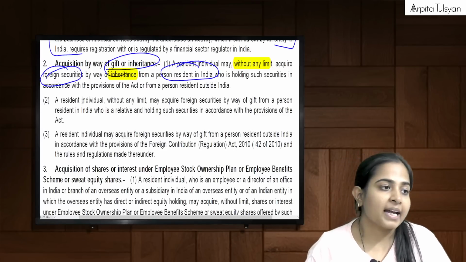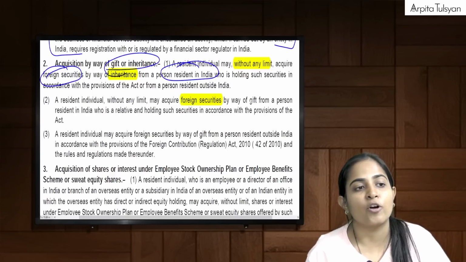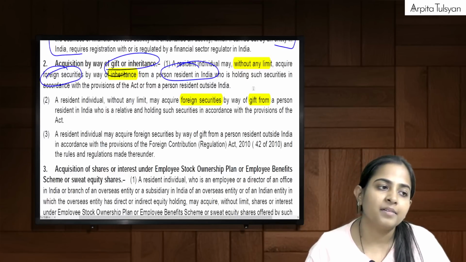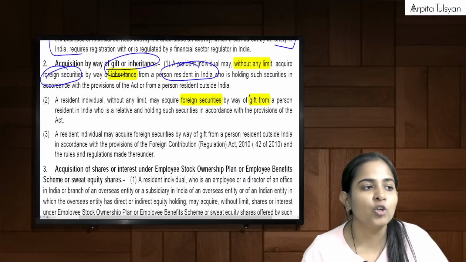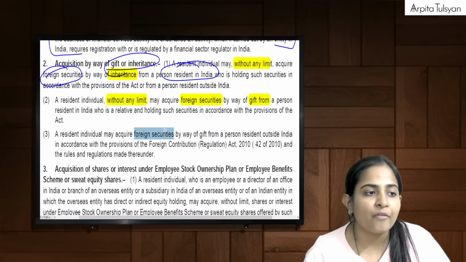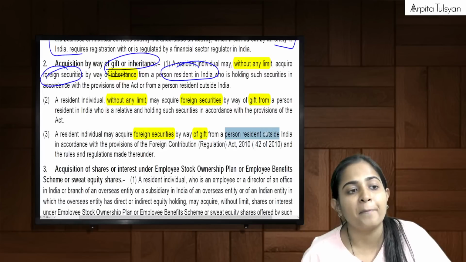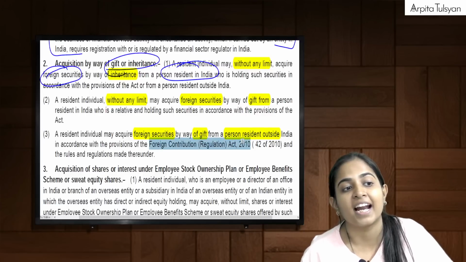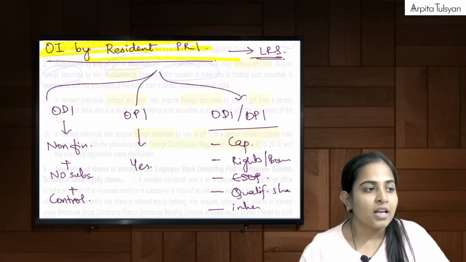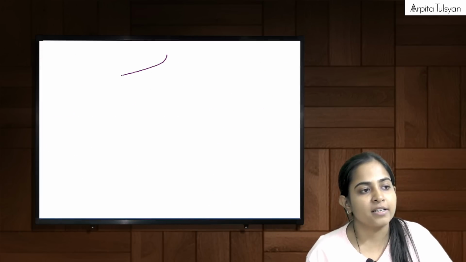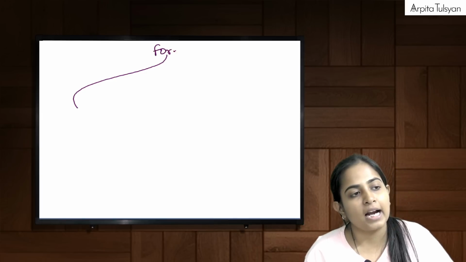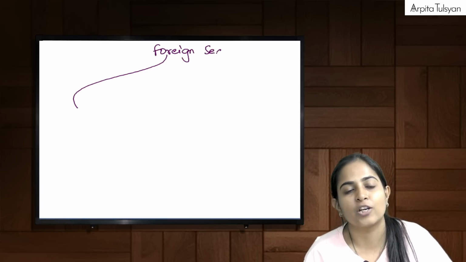Similarly, can I acquire foreign securities by way of gift from a PRI? Answer is yes, without any limit. Can I acquire foreign securities by way of gift from a PROI as per FCRA Act? Answer is yes, no problem. So see the other 3 points here, everyone. All 3 points are talking about foreign securities.